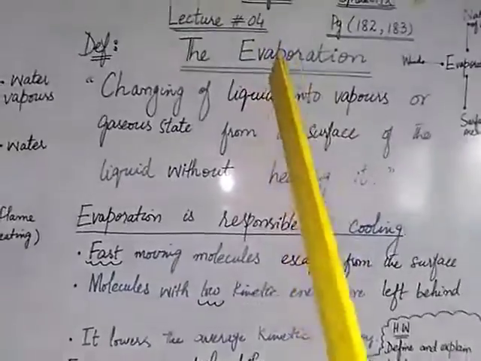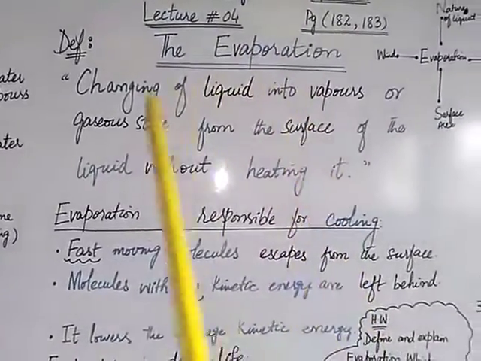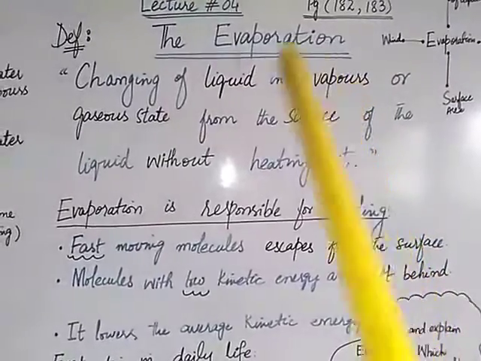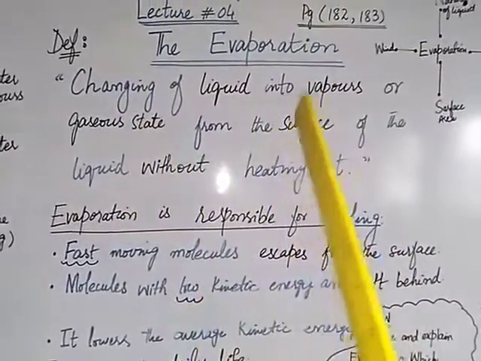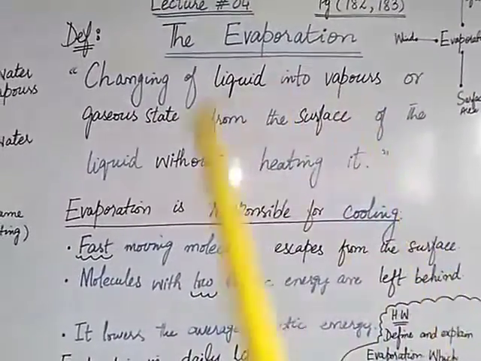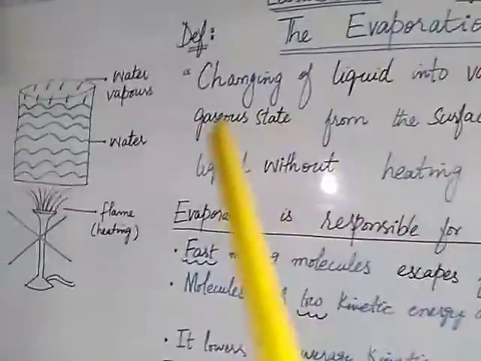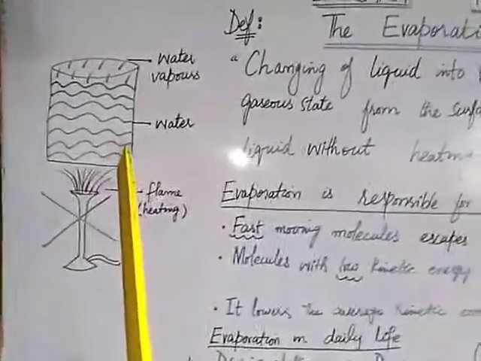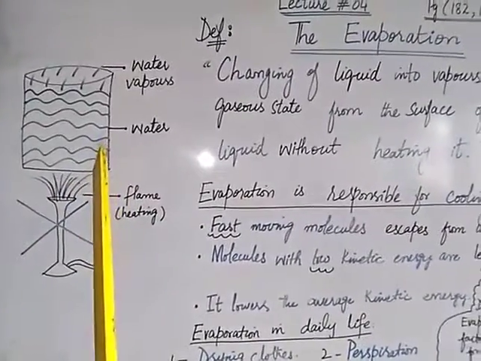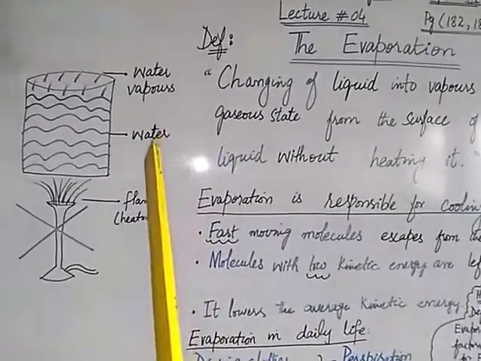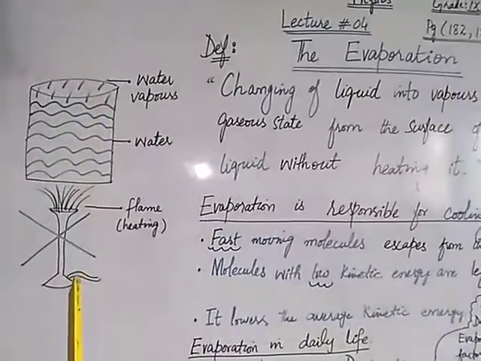What is evaporation? Evaporation is the changing of a liquid into vapors or the gaseous state from the surface of the liquid without heating it. Now consider this example. We have a beaker having water inside it. Water is the liquid form. We are not going to heat this beaker.